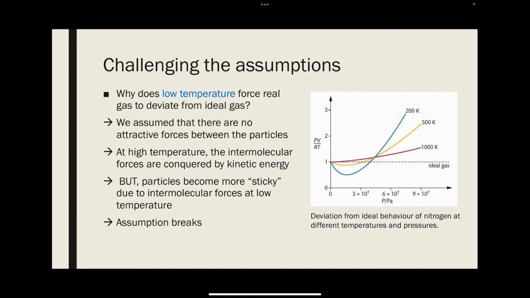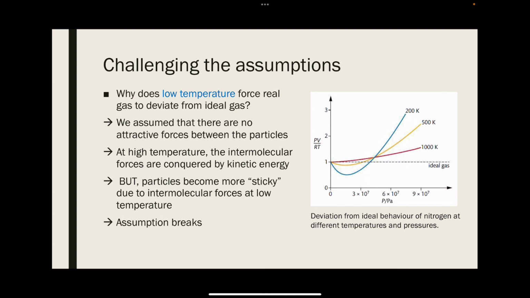Similarly, why does low temperature force real gas to deviate from ideal gas? We assume that there are no attractive forces between the gas particles. That's almost true at high temperature, because the kinetic energy at high temperature overcomes the intermolecular forces that tend to grasp and stick the gas particles together.